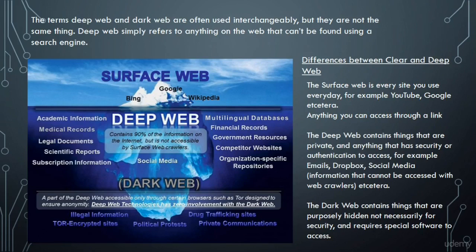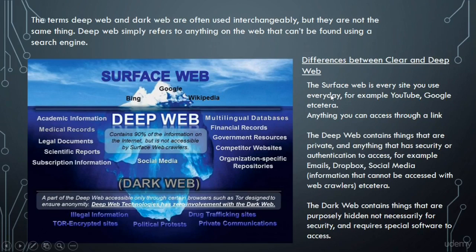Before we go into the differences, let's look at a very key thing here. The terms deep web and dark web are often interchanged with each other, but they are not the same thing. The deep web simply refers to anything on the web that can't be found using a search engine. And as you can see from this image right here, let's start explaining what the differences really are.